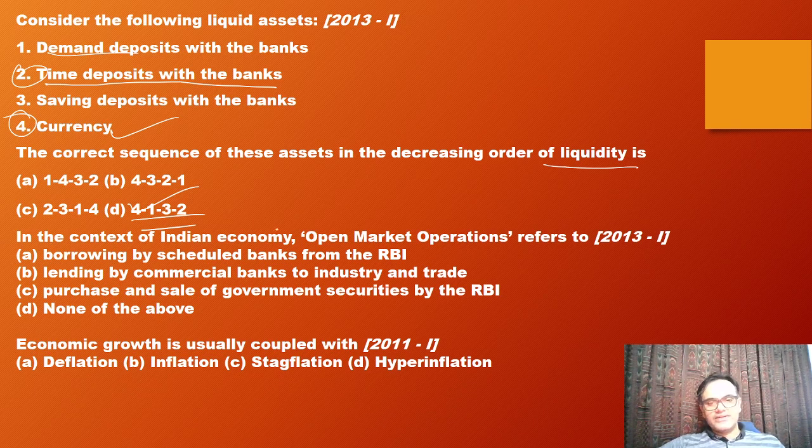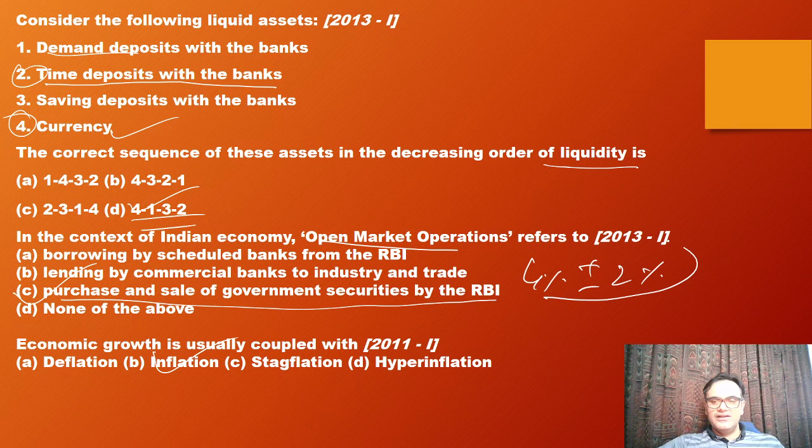Next, in the context of the Indian economy, what does open market operation refer to? It is the purchase and sale of government securities by RBI. Simple definition-based laddu question, that's what we call them. Next, economic growth is usually coupled with inflation. Remember, a little bit of inflation is good for the economy. That's why we have the rate of 4% plus minus 2%. You know the effect of inflation on production and distribution. From there, this particular question comes.